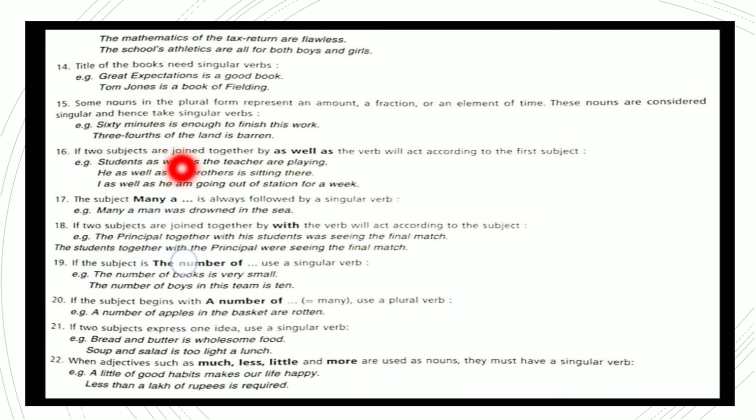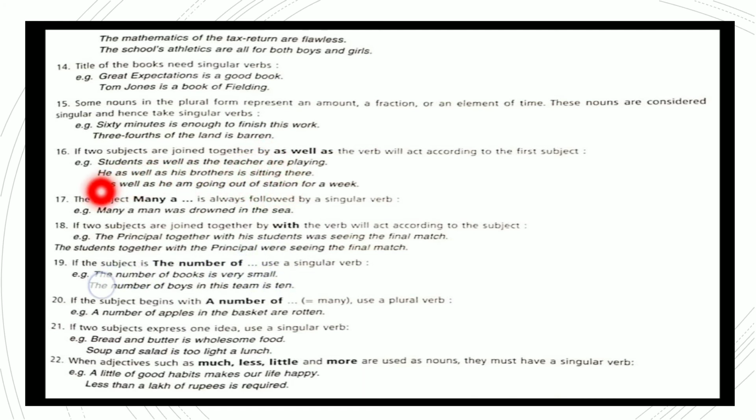If two subjects are joined together by as well as, the verb will act according to the first subject. Now, students, plural, as well as the teacher are playing. So there is as well as, and the verb will be plural.